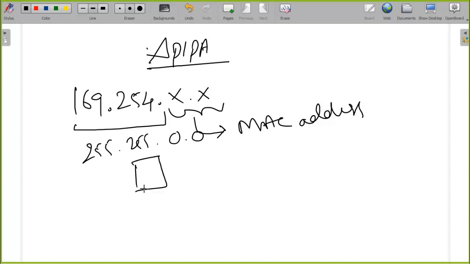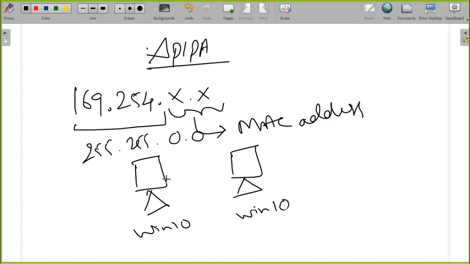Let us take an example like this. We have two PCs, both Windows 10, and I have connected both PCs with the help of an Ethernet cable. Now I have created a network. The minimum number of devices required for creating a network is 2. As these PCs detect each other because of the electrical activity in the Ethernet cable, this PC will understand that it is part of a network, and this PC will also understand that it is part of a network.